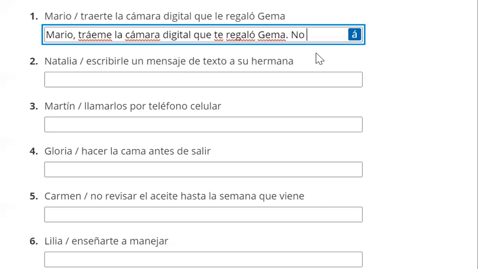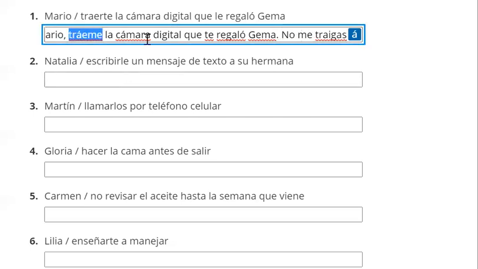command. So our negative command rule is go to the yo form, which is traigo for traer. You drop the o of the ending, and then you add the opposite ending, which for an ER verb is the a, that vowel a, and then always with an s at the end, no traigas, we don't bring. But we're not going to bring it to me, so we have to have me here. Now we put it at the end of trae, right here.